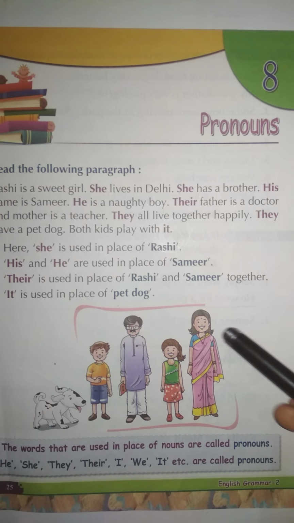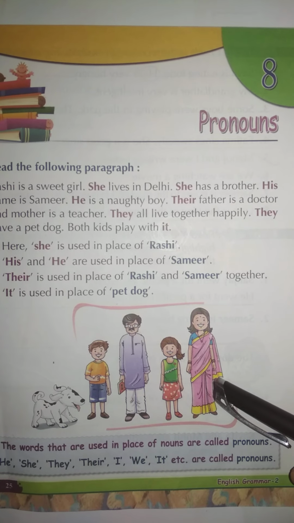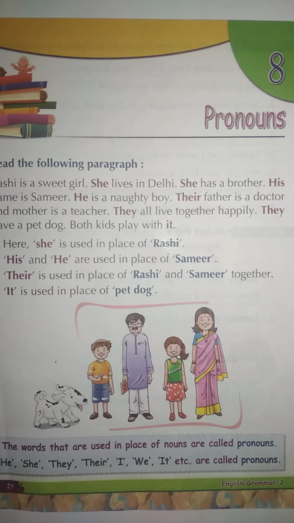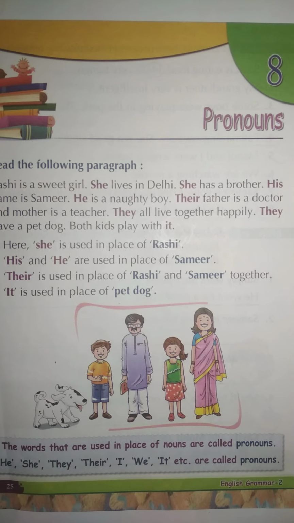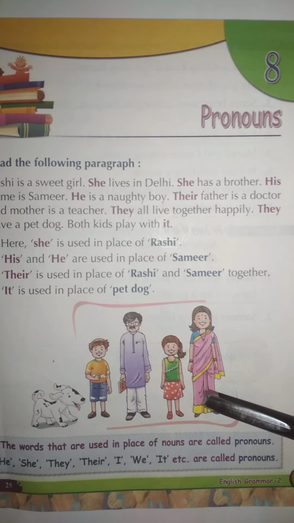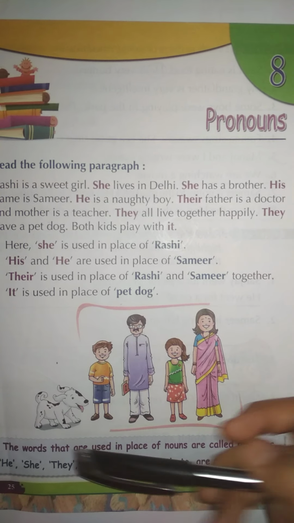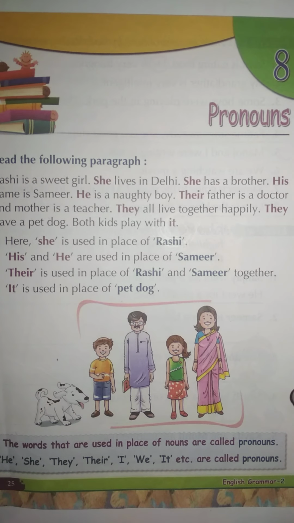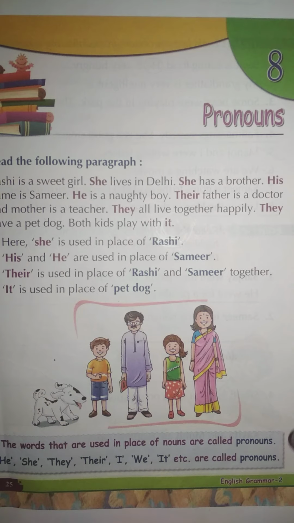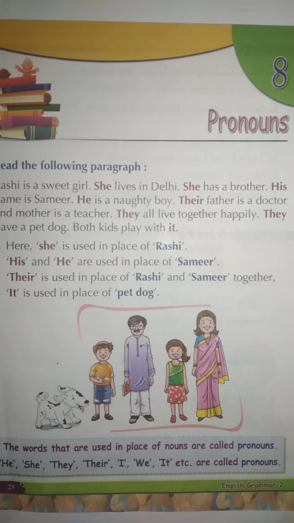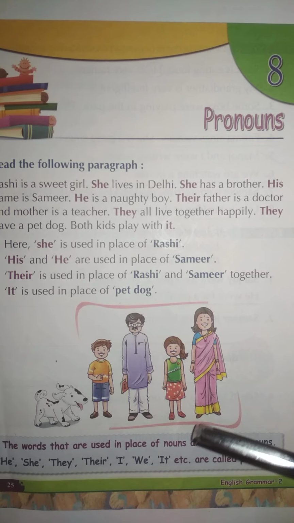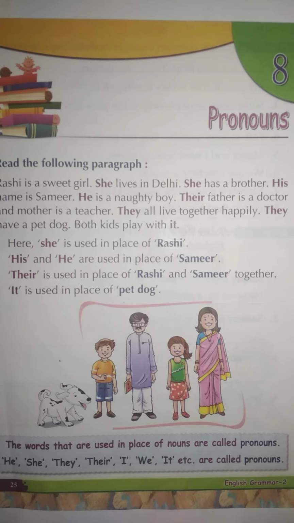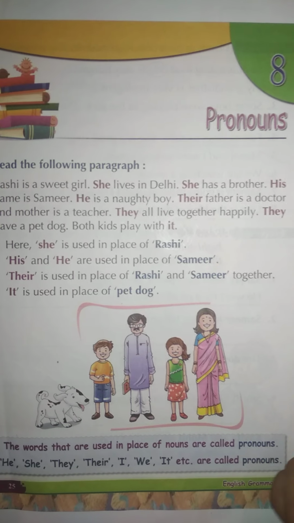Here same as we can use Leela. Leela is watching, or in place of Leela, we can say she is watching. Leela is a noun, but we will use the pronoun here, so we can use she in place of Leela. She is watching.